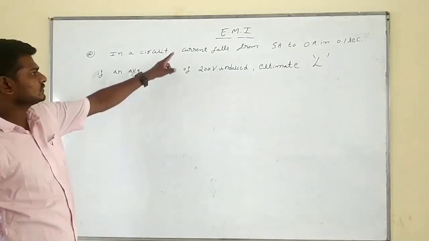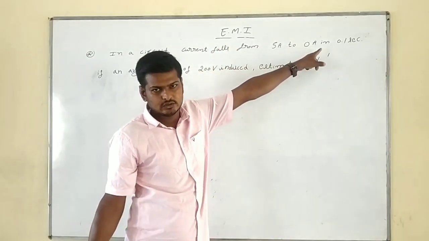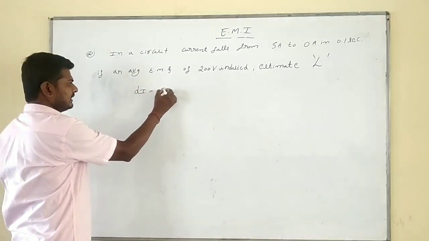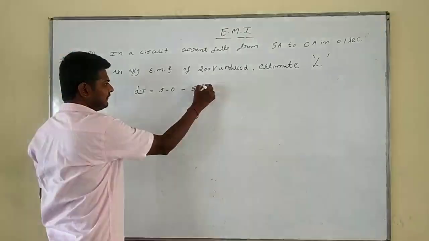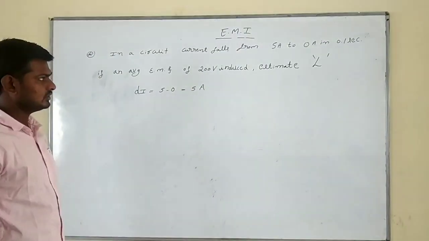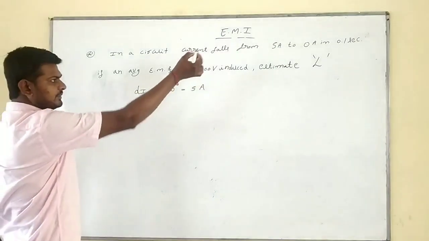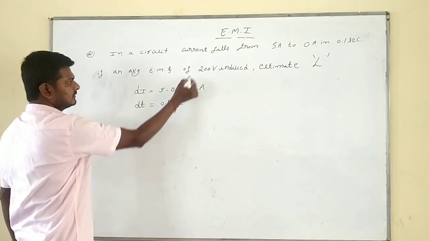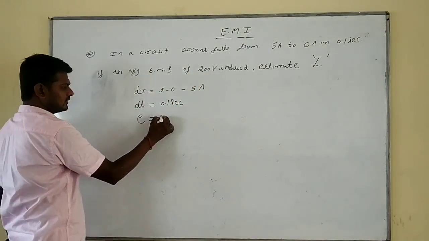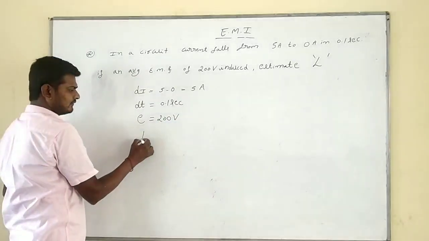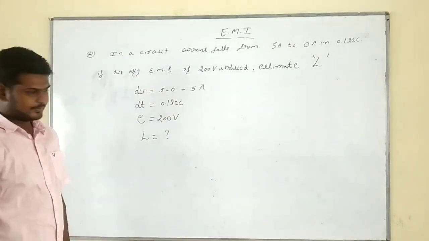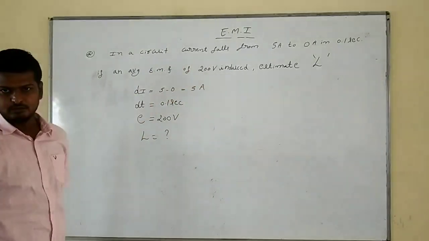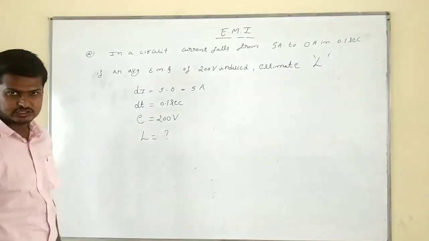Here the current falls from 5 ampere to 0 ampere. The change in current dI is 5 minus 0, that will be 5 ampere, in a time interval dt of 0.1 second. The average EMF induced E is 200 volt. We have to find L. Repeatedly they are asking this type of problem, either self-induction or mutual induction, M.